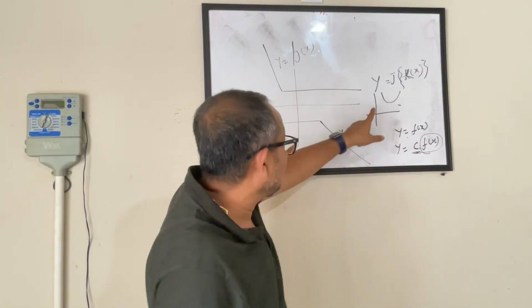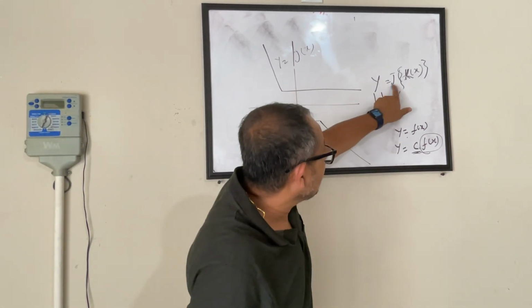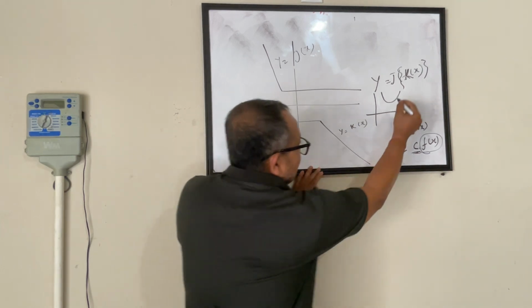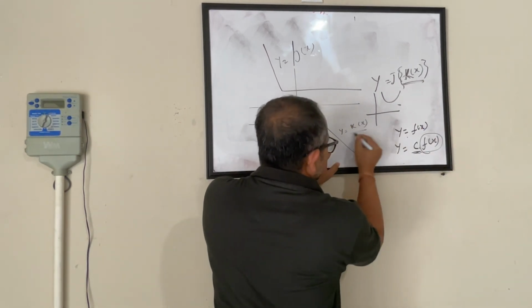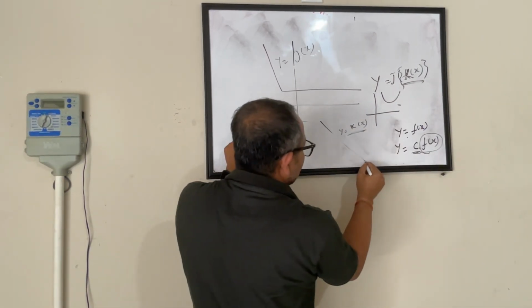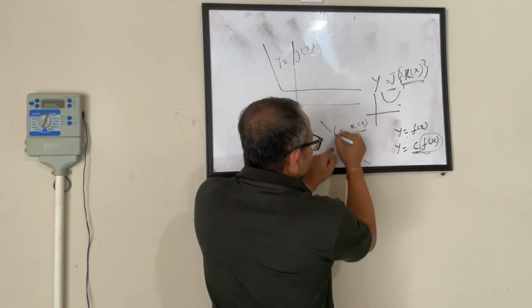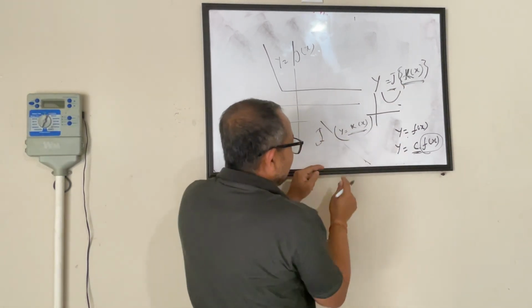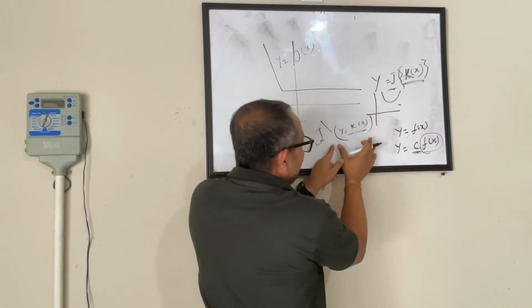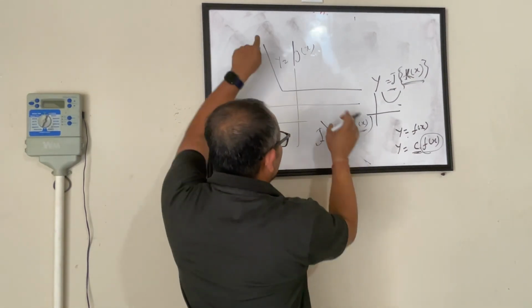So here, when you multiply, see this was a function like this. Now j, you are saying the function of j, meaning whatever was the value of y before is now getting multiplied by this.